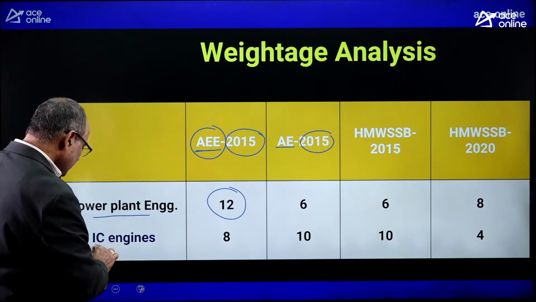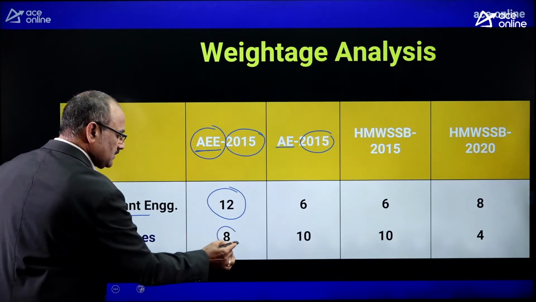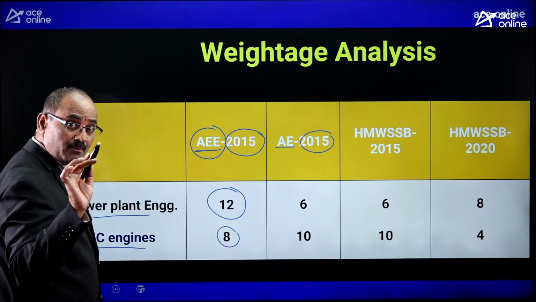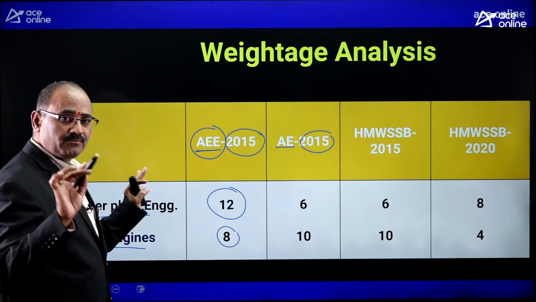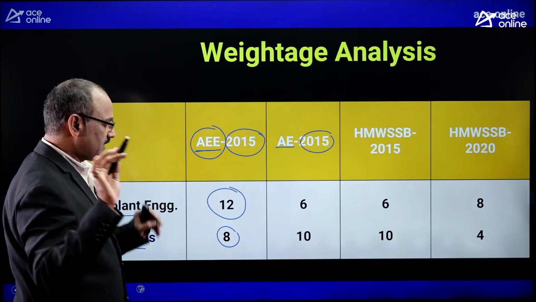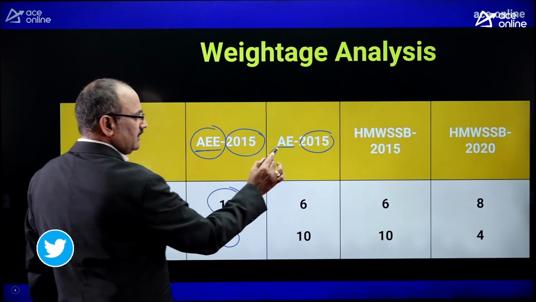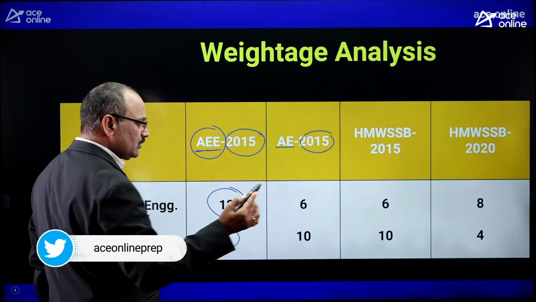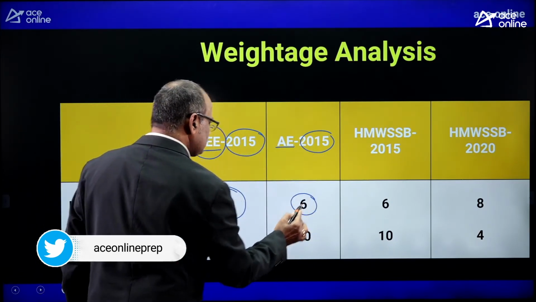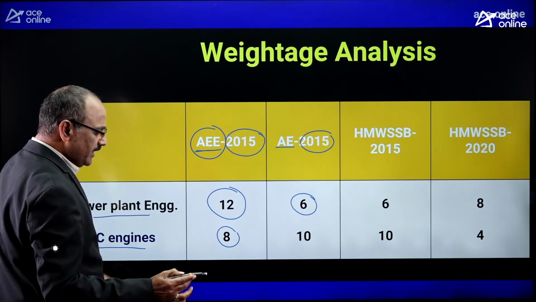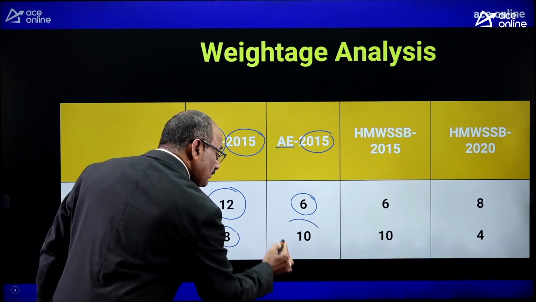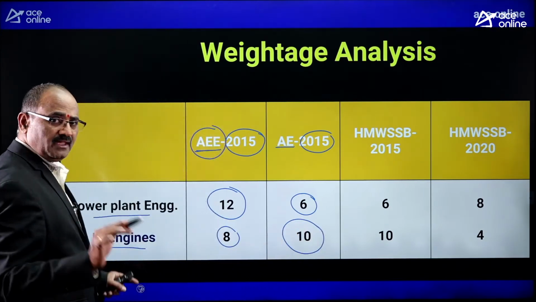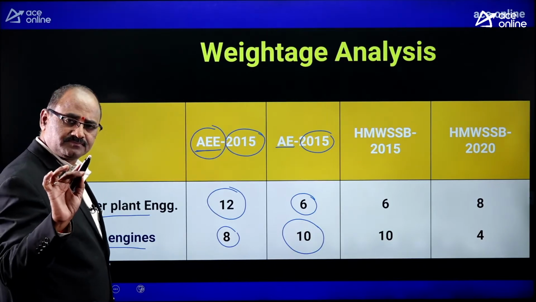Okay. From IC engines, 8 marks. Total 20 marks. That is the weightage of this beautiful subject. Similarly, for the AE exam conducted in 2015, 6 marks were asked for power plant engineering and 10 marks were asked from internal combustion engines.